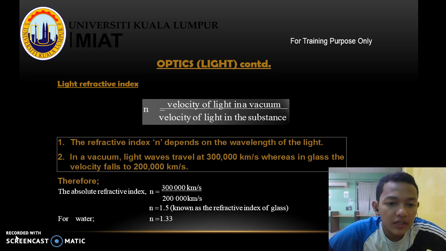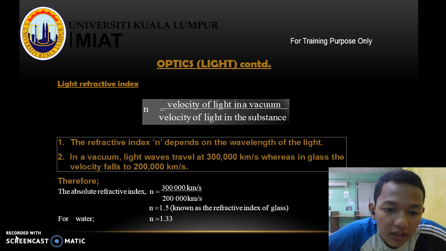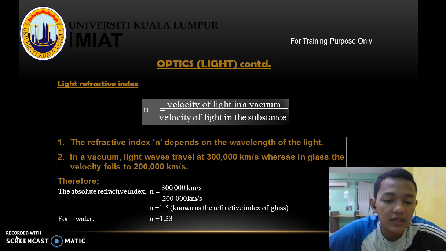Light refractive index. The equation is refractive index n equal to velocity of light in a vacuum divided by velocity of light in the substance. The refractive index, n, depends on the wavelength of the light. In a vacuum, light waves travel at 3 million km per second, whereas in glass the velocity falls to 2 million km per second.